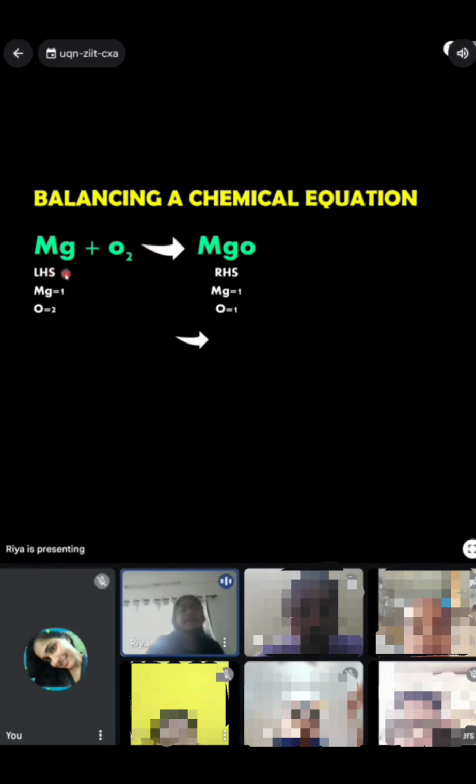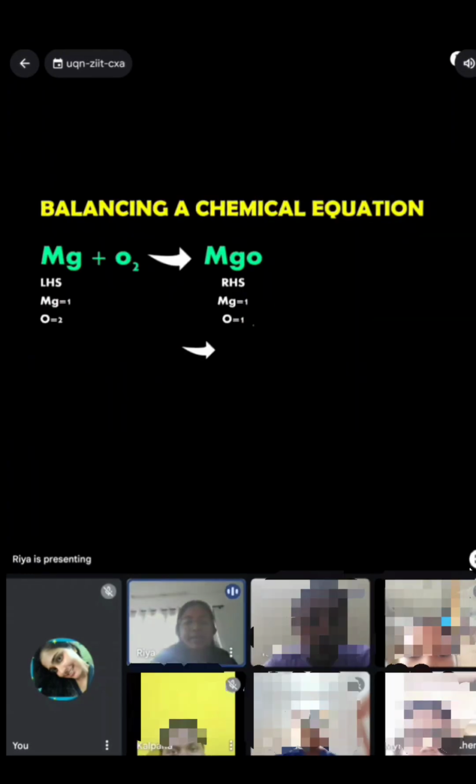So if we take a look at LHS, in LHS the atoms of magnesium is 1 and oxygen is 2, and in RHS magnesium is 1 and oxygen is 1. So wherein oxygen is imbalanced, so what we can do is we can multiply the oxygen. We can basically equate oxygen on both sides. So I'll just multiply it with 2. So basically this shouldn't be written in the subscript, but it should be written as a coefficient. So when it is written as a coefficient, it will multiply to Mg and also O.